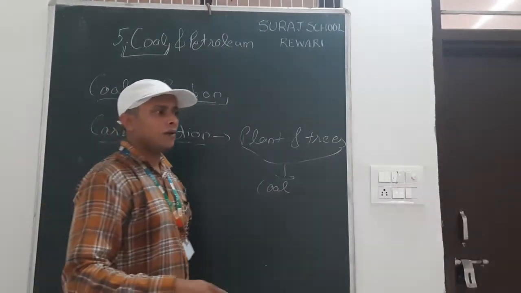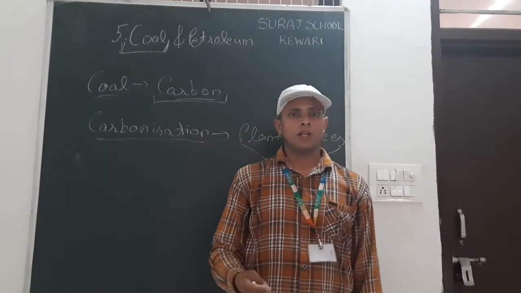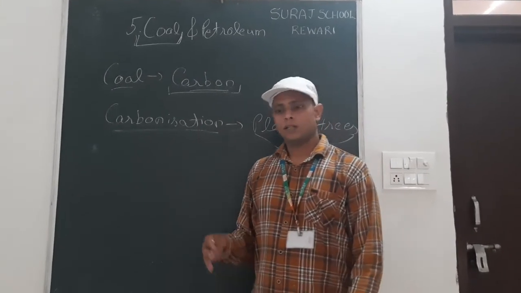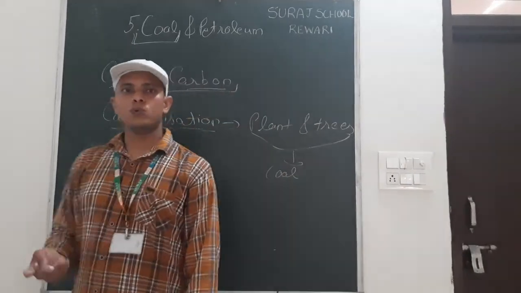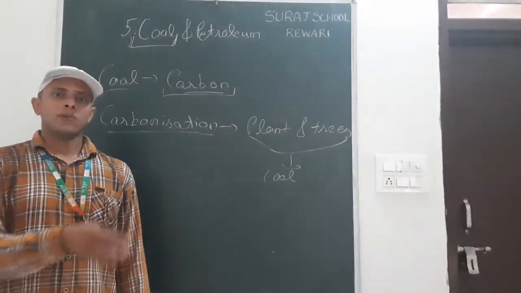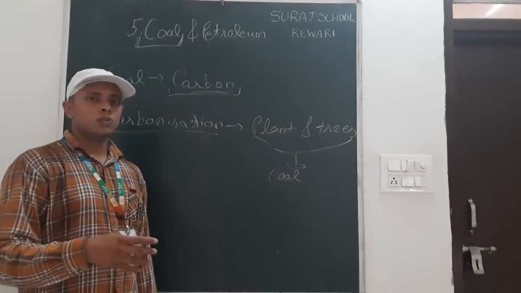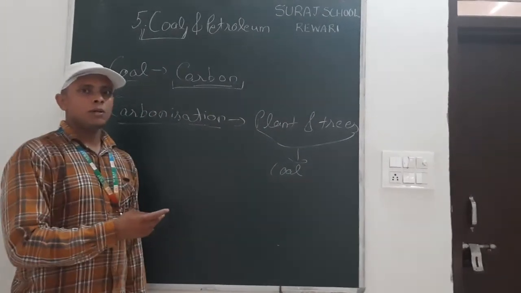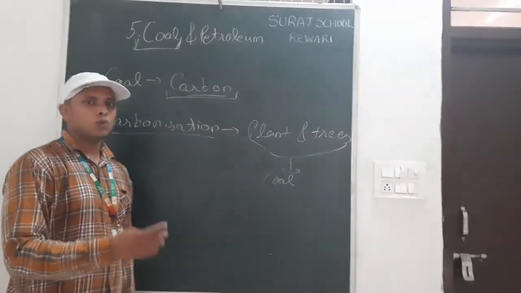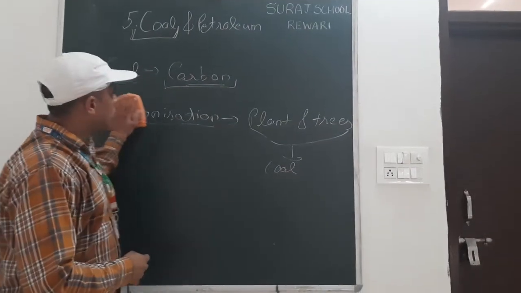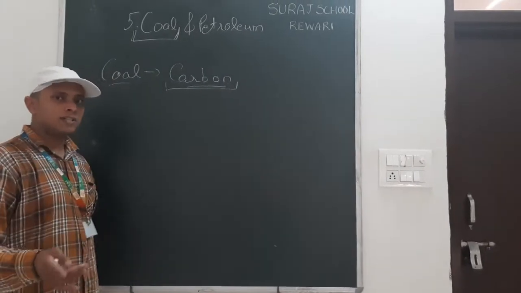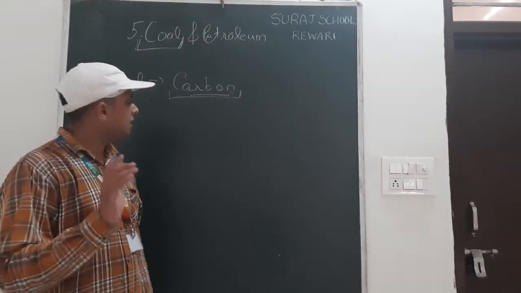Now coal is used in many works. First of all, it was used to cook food, and nowadays also it is used to cook food. It was used by railways before to move the engines. Now it is mainly used in power plants to get energy and to convert that energy into electricity.